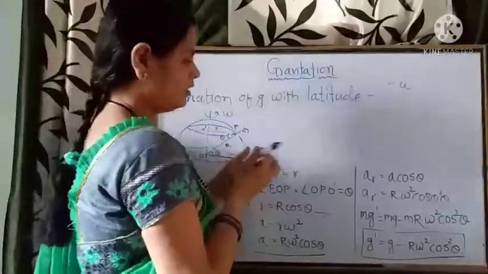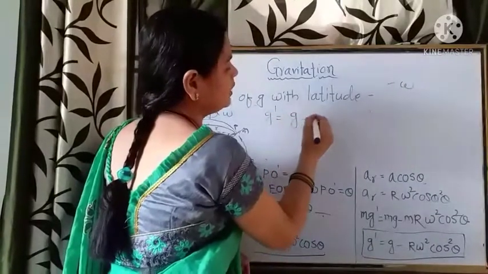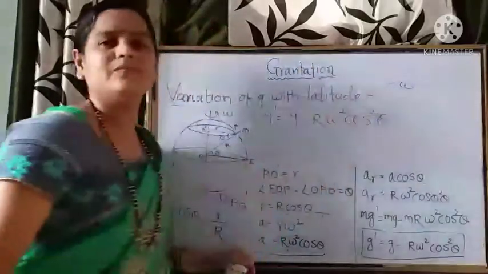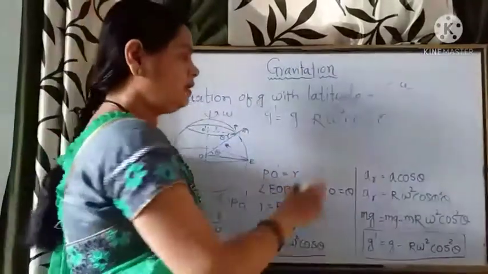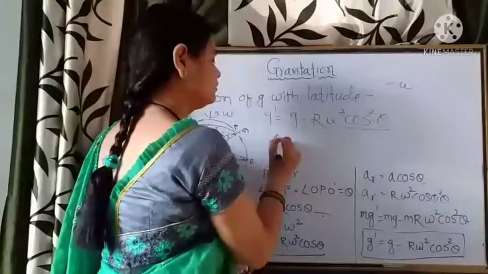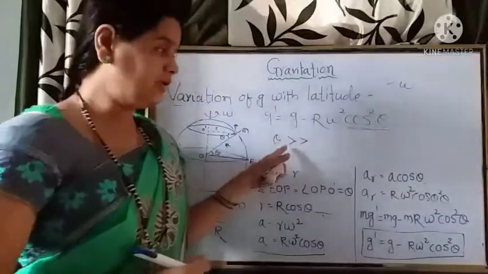Our equation is g dash equal to g minus R omega square cos square theta. Suppose this latitude angle theta increases.